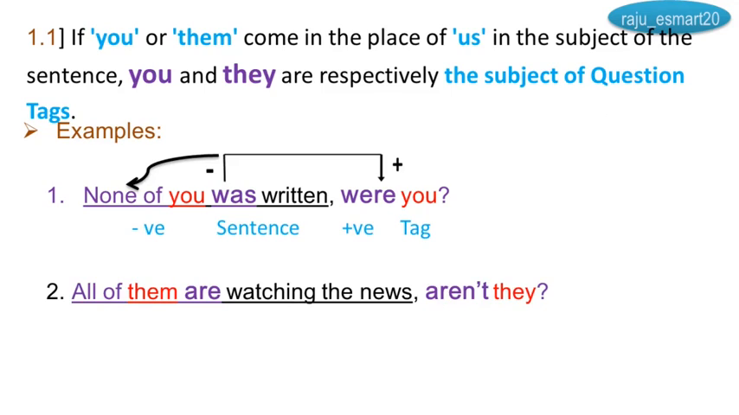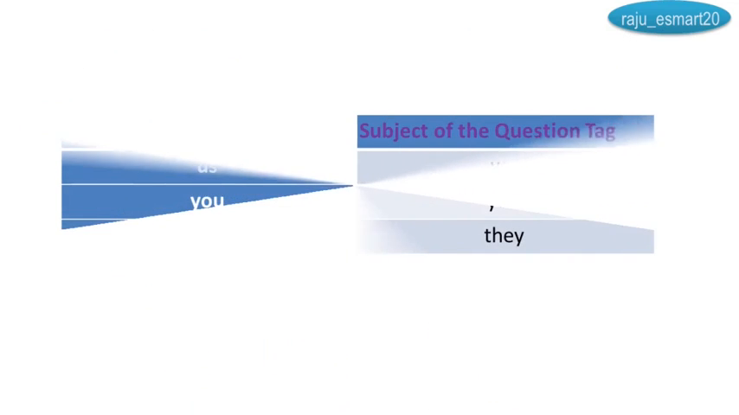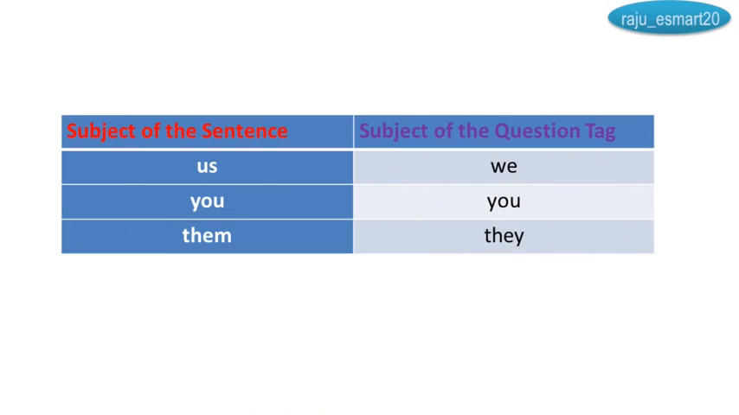All of them are watching the news, aren't they? Them, I took they as the subject of the question tag, and are becomes aren't. See, if the subject of the sentence is us, then we have to take we as the subject of the question tag. You, them, they, we have to take.